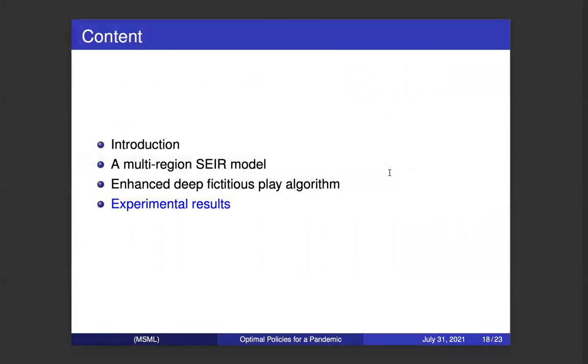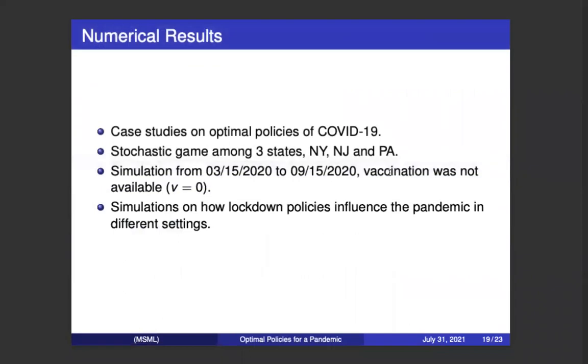Now I will show some experimental results. We did case studies on the optimal policies for COVID-19. We look at the stochastic game among 3 states: New York, New Jersey, and Pennsylvania. We did the simulation from mid-March to mid-September. At that time, in 2020, vaccination was not available, so we set v equal to 0. So we just do the simulations to check how the lockdown policies influence the pandemic in different settings.